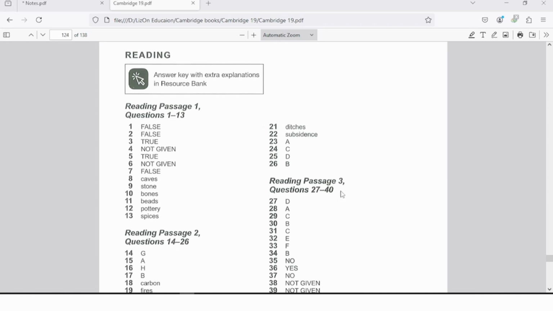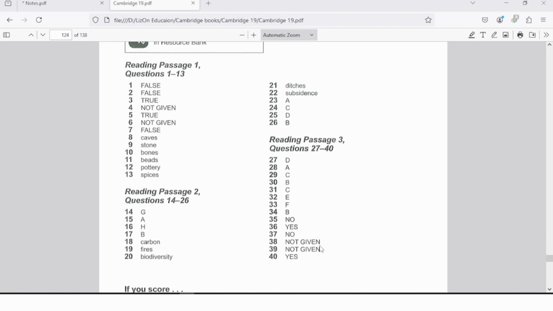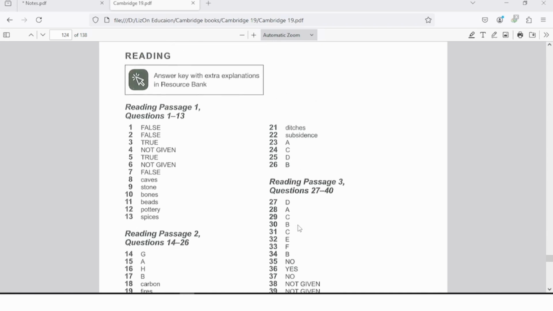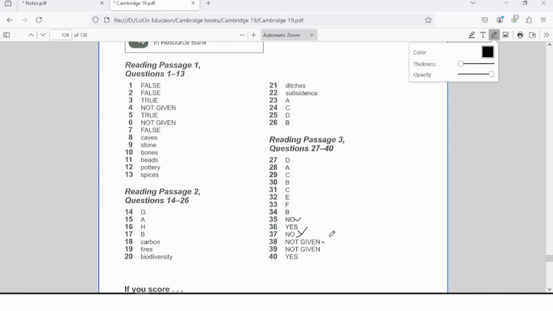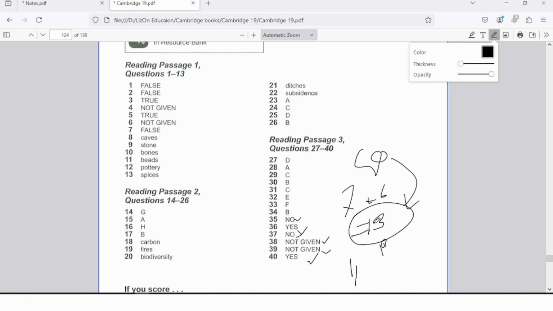So try it out. There is another yes, no, not given. There are another 4, 5 questions. See, here is 7 and here is how many? Look at this. I told you, right? How many questions you will get? 1, 2, 3, 4, 5, 6. So 7 plus 6, this is 13. 13 questions of true, false, not given in your Cambridge 19, right? 13 questions out of 40, you are getting 13 questions. It's more than 1/4.